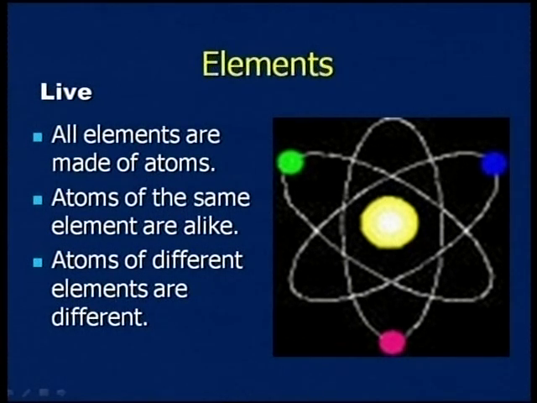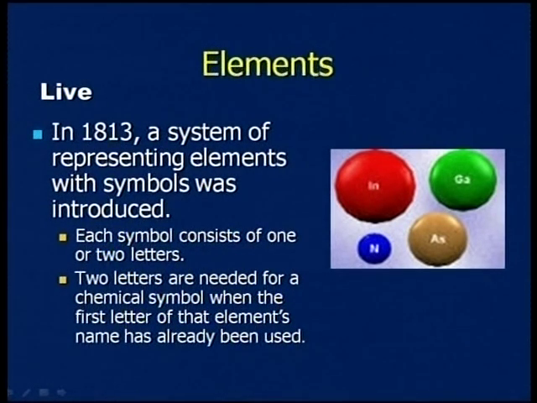Same kind of atoms form molecules, and different kinds of atoms also form molecules. The molecules formed by the same atom are alike, and the ones formed by different atoms are different. Clear? Okay. I will give a small piece of information about it.